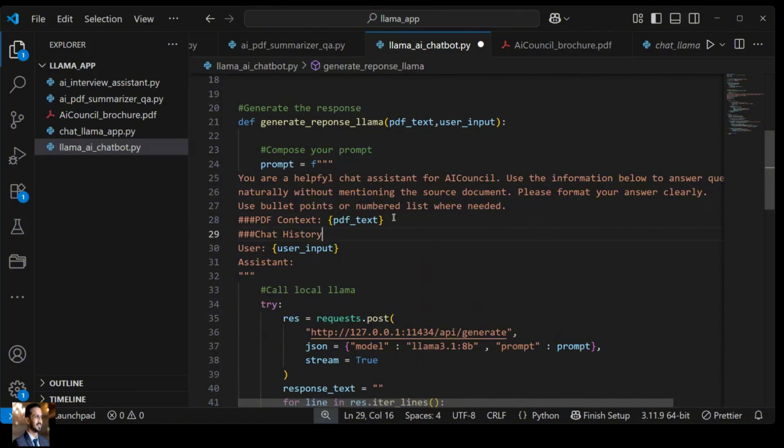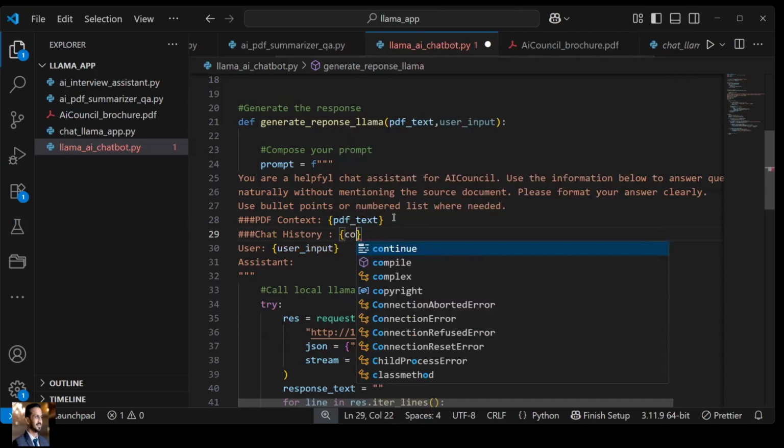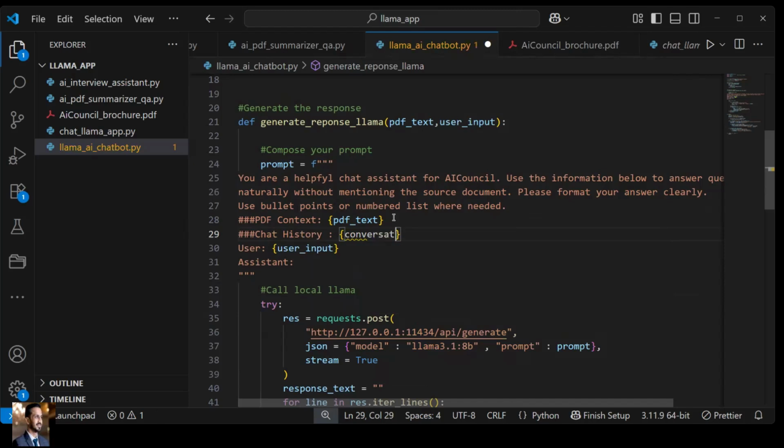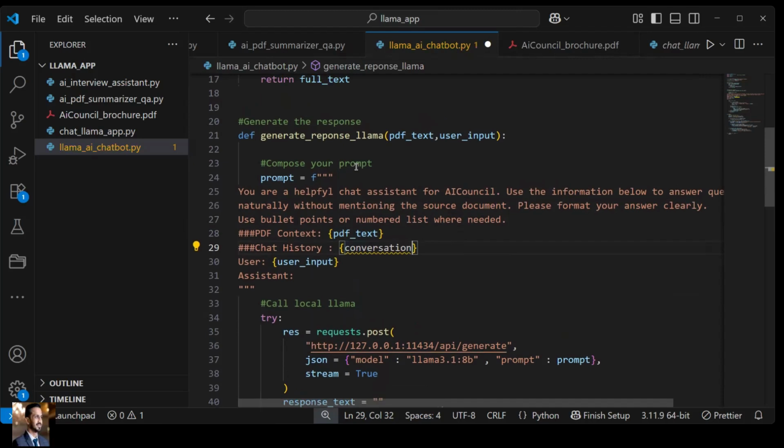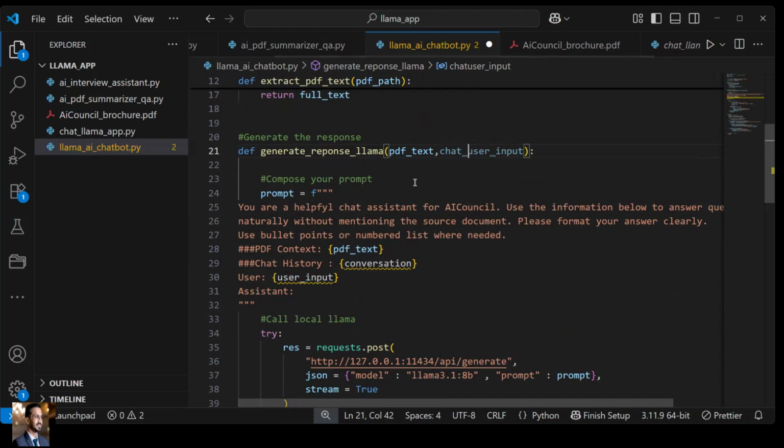You can add it over here as something called conversation. So conversation needs to be a variable. Where is this variable? There is no variable defined as conversation, isn't it? So what we do, we can pass the chat history over here as one more parameter.